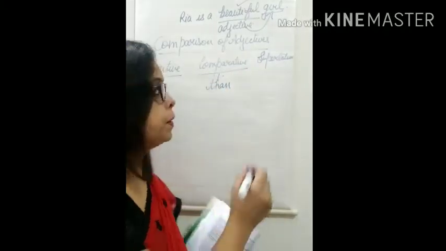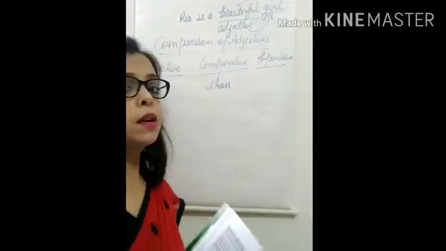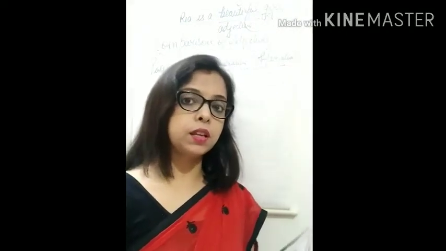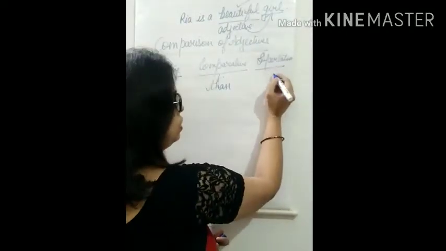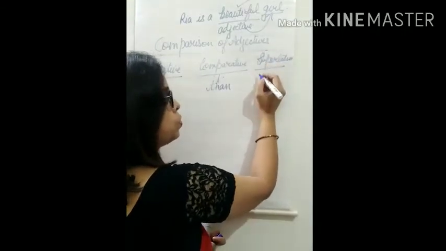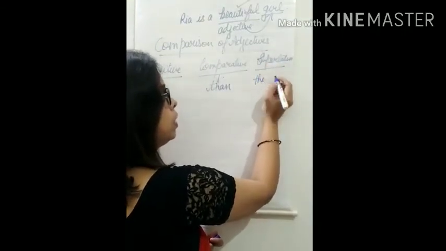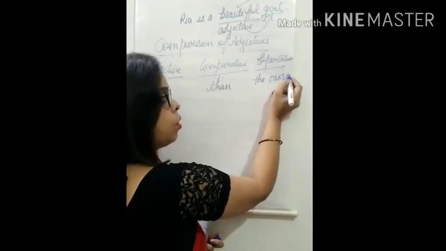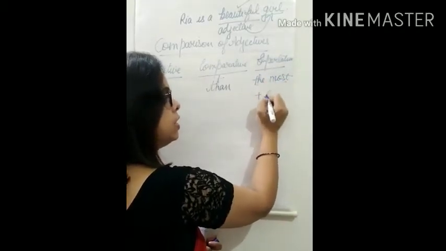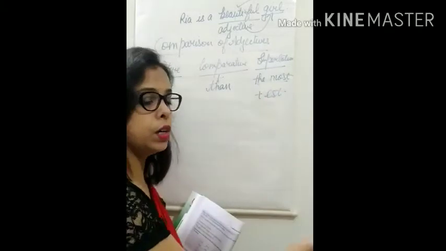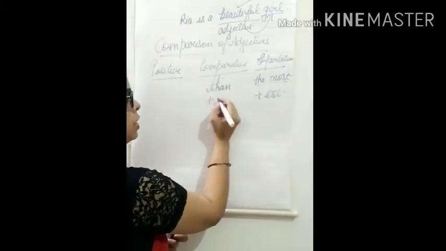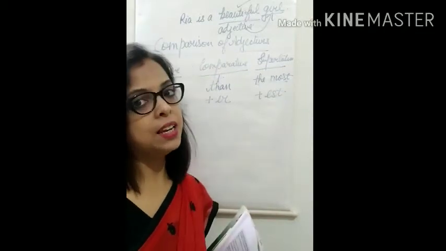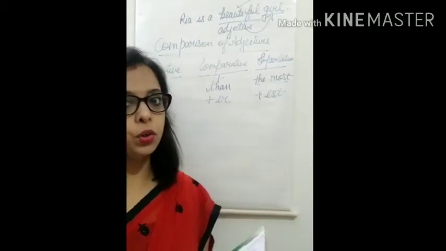I will give you example. And when there is comparison in more than 2 persons, places or things, then we use superlative. And before this we use the word the, means we can use the most, or we can also add est to the word. And in comparative we usually add er to the word. Let's see example, then it will be clear to you.